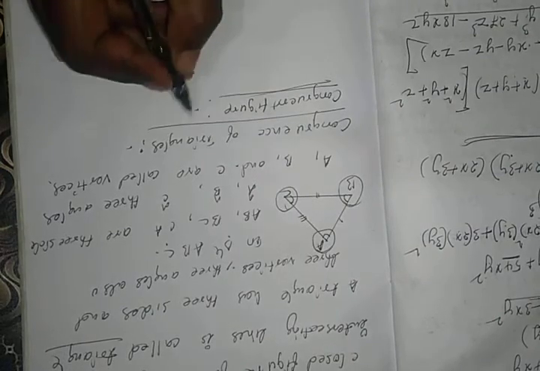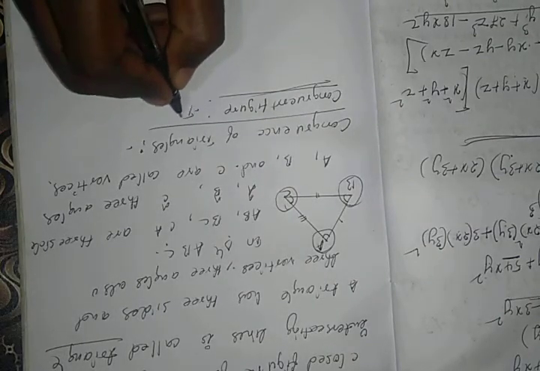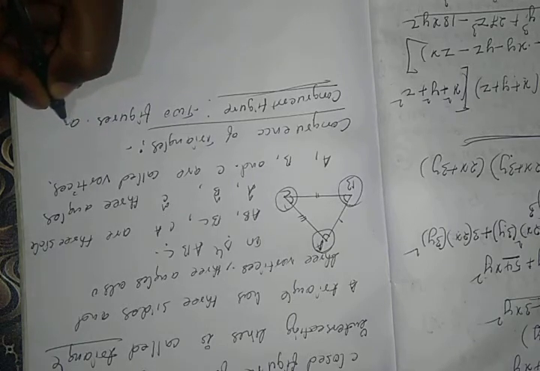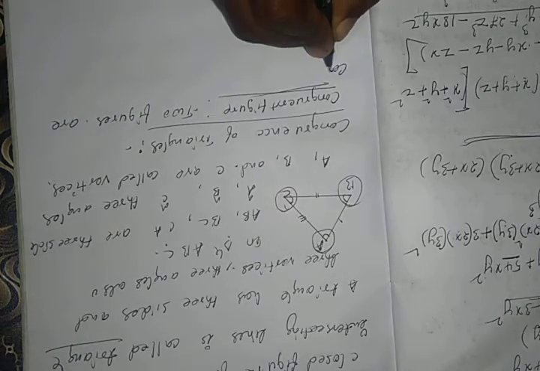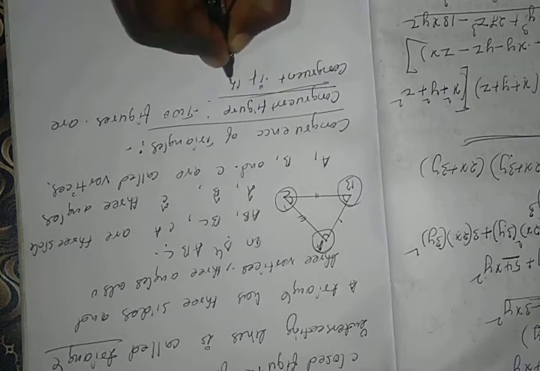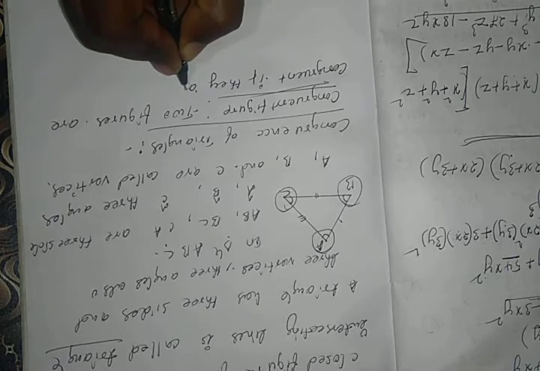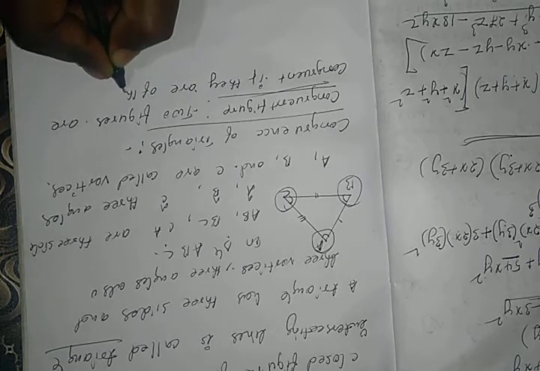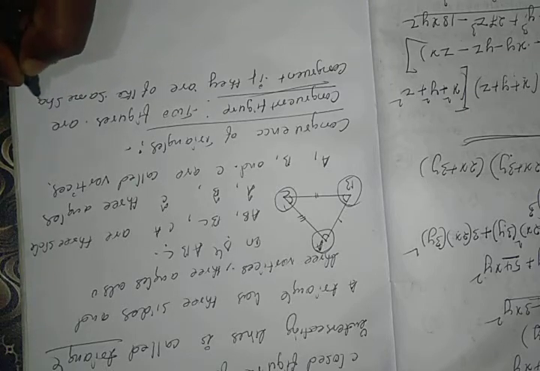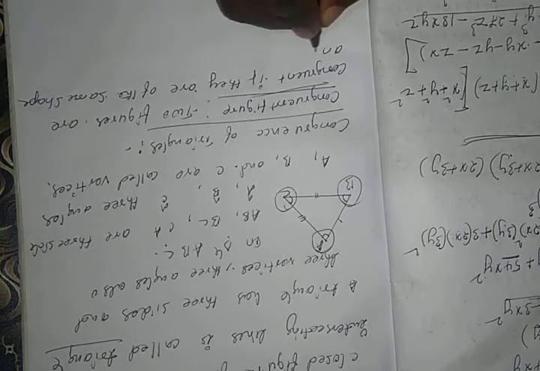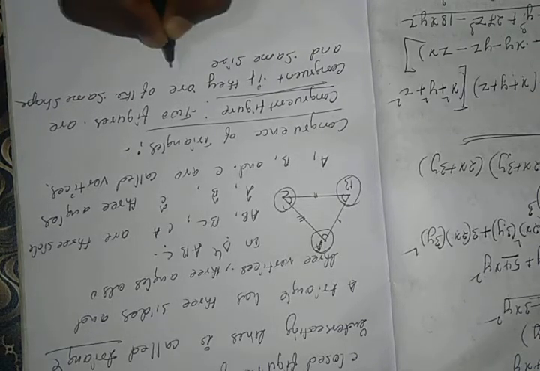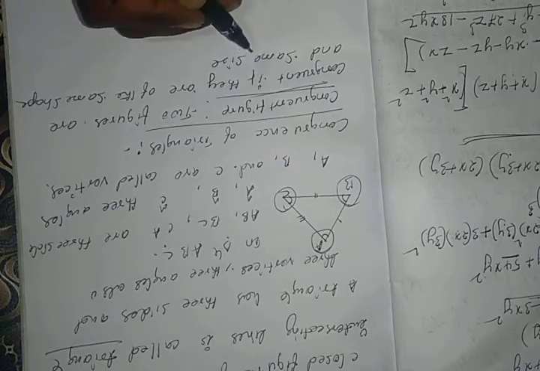Two figures are said to be congruent if they are of the same shape and same size. Then the figure is called a congruent figure.